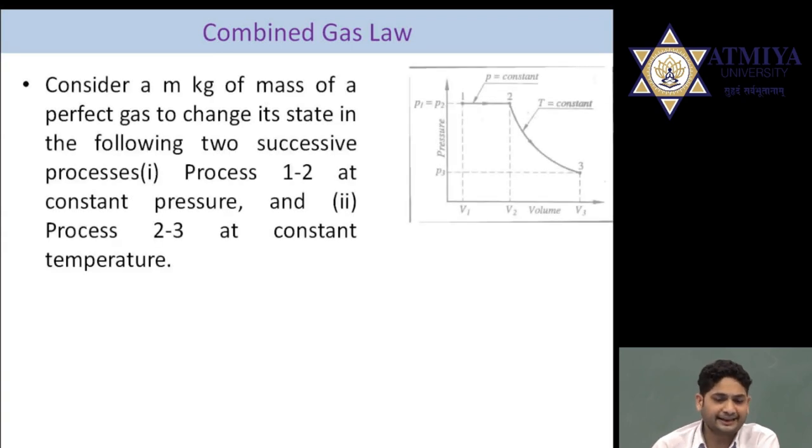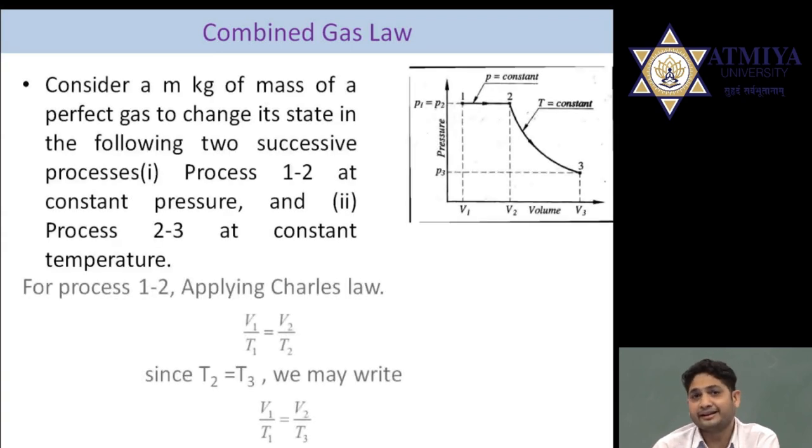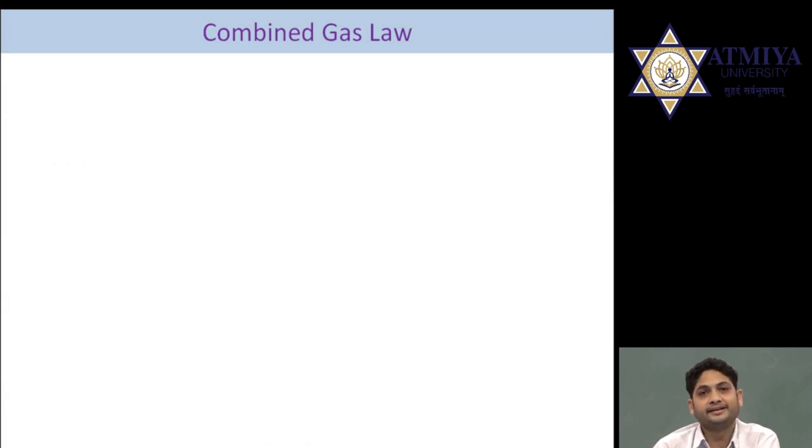Now if we take m kilogram of mass and apply the combined gas law for the 1 to 2 process according to Charles, our equation will become V1 by T1 is equal to V2 by T2. In this particular process, T2 is equal to T3, so we may write V1 by T1 is equal to V2 by T3.